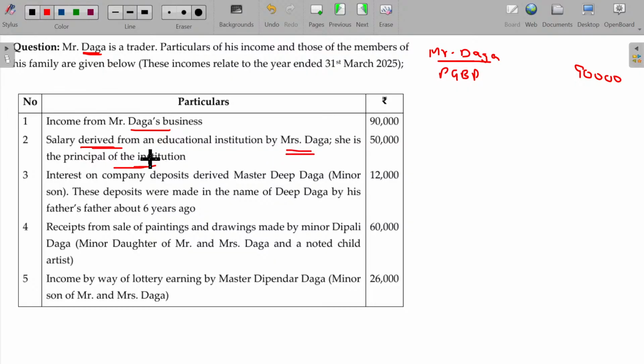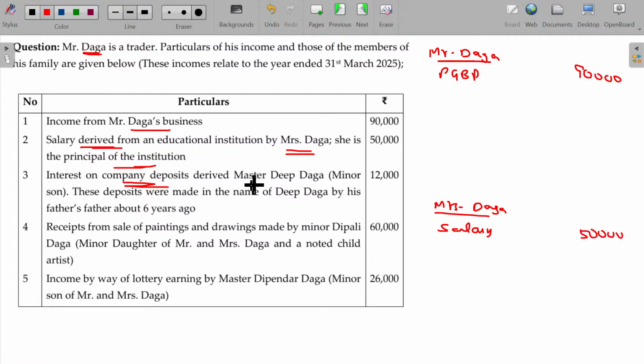She is the principal of the institution. Salary income: assume this is the computed figure, meaning the standard deduction of 75,000 is already subtracted. This is your assumption.